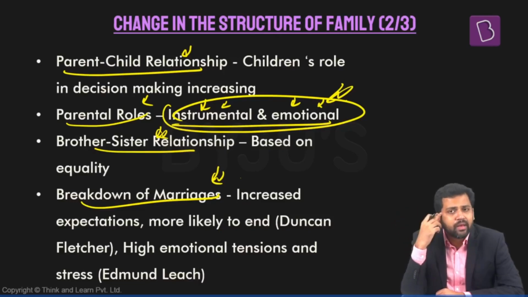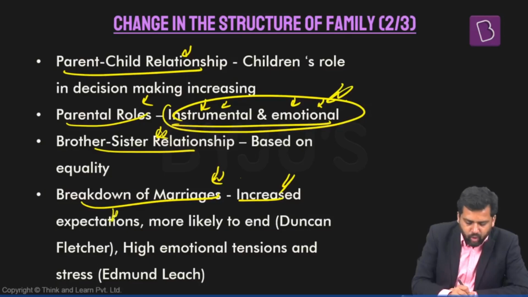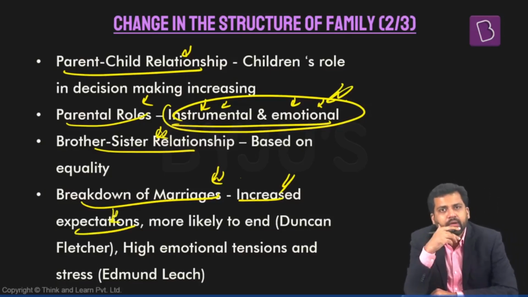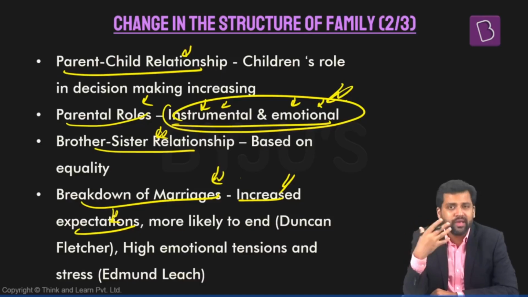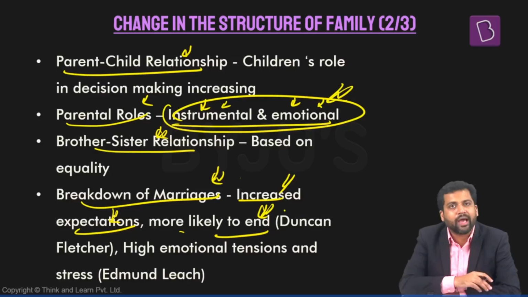One reason can be, in the present setup, people have more expectations out of marriage. Right? So they already have some form of idea that this is what should be in an ideal marriage. They have all these kinds of expectations. So if the expectations are high, the chances of it breaking down can also be high.